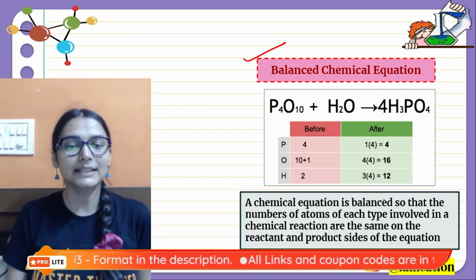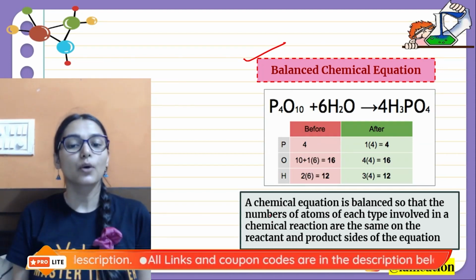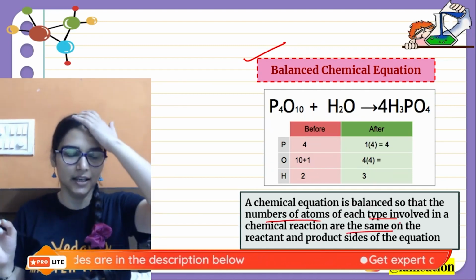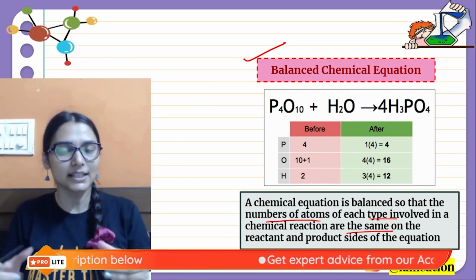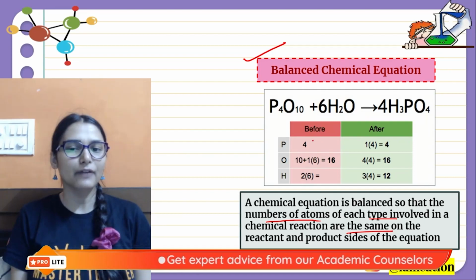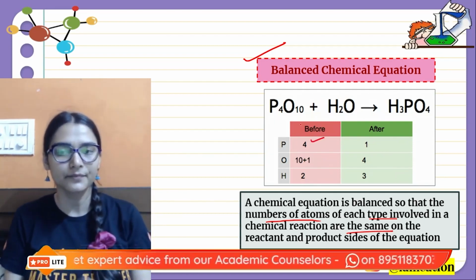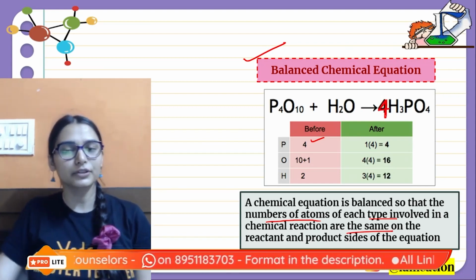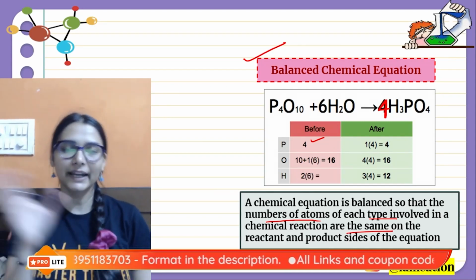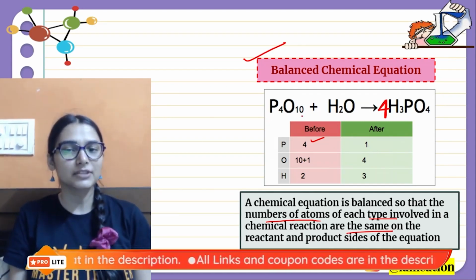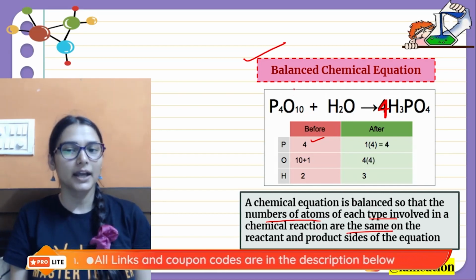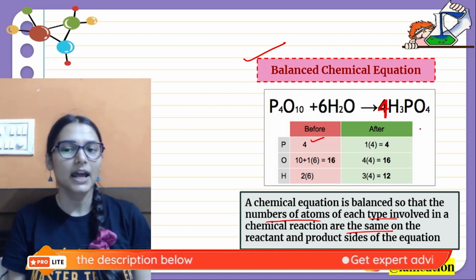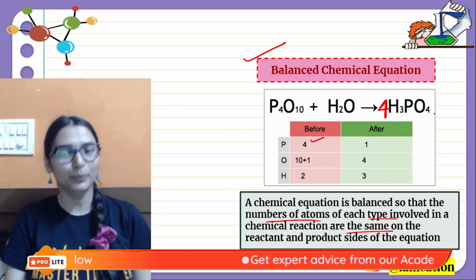Okay, so when do we say a chemical equation is balanced, beta? When the number of atoms of each element are same on both the sides. Right, number of atoms of each element are same on both the sides. Like if we have 4 phosphorus on the left hand side, if I balance this equation by writing 4 here, I will get 4 phosphorus on both left and right, isn't it? Like I have 10 oxygen coming from here and 1 oxygen coming from the water, that means 11 oxygen over here, and here we can see 16, so we need to balance it.